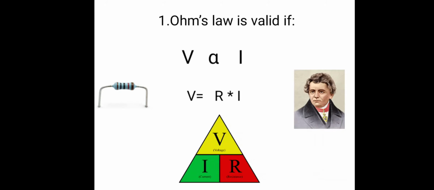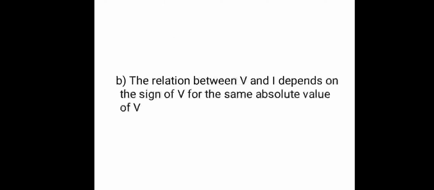Now we can check the options given for the question. The first option given is that voltage is directly proportional to I squared. Is that so? Voltage is not directly proportional to I squared. So this is a wrong option. Now we can check the next option, that is the relation between voltage and current depends on the sign of voltage for the same absolute value of voltage. Is that so? No, it can never depend on the sign of voltage. So this option is also a wrong option.